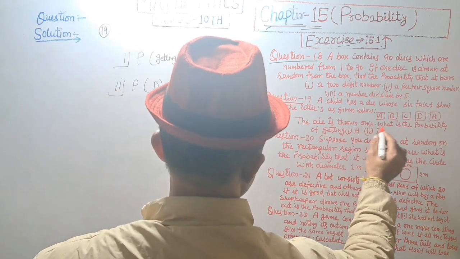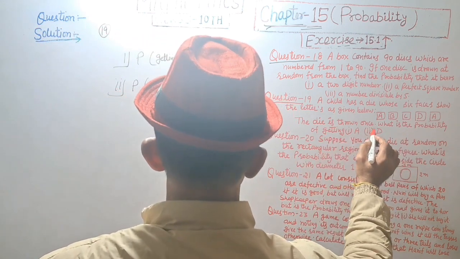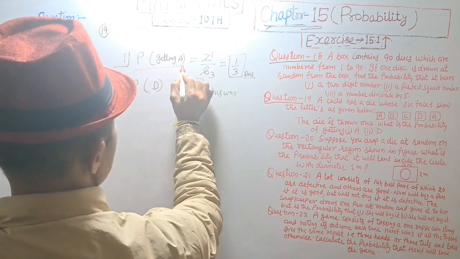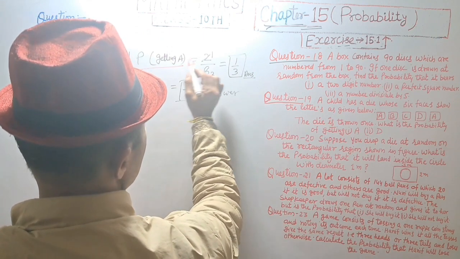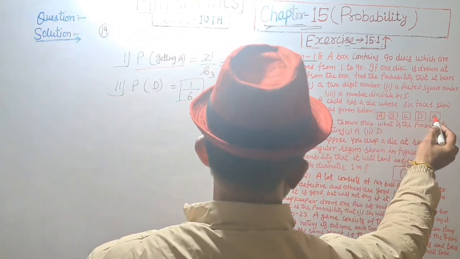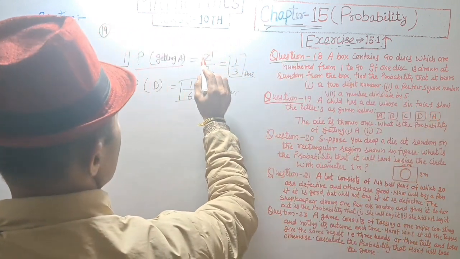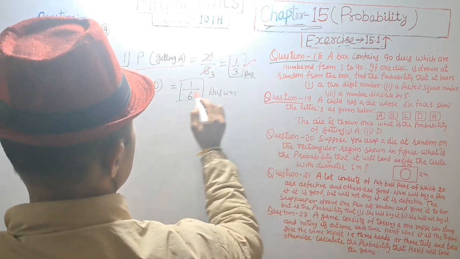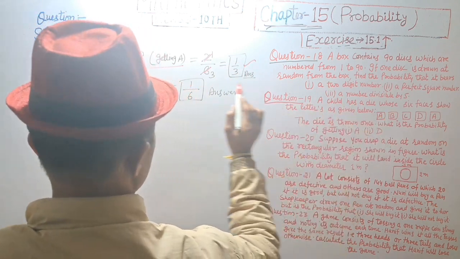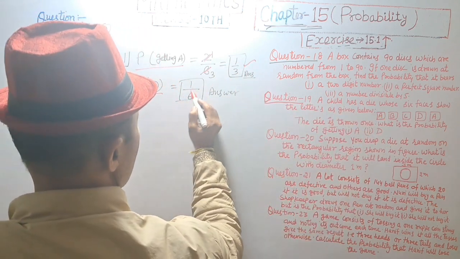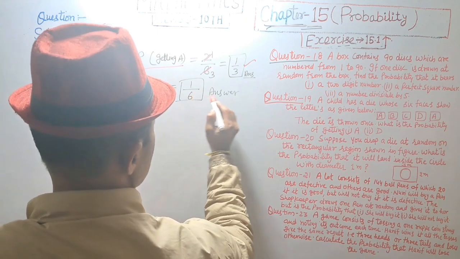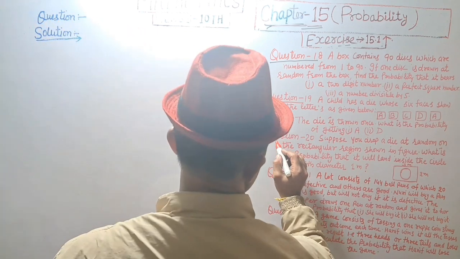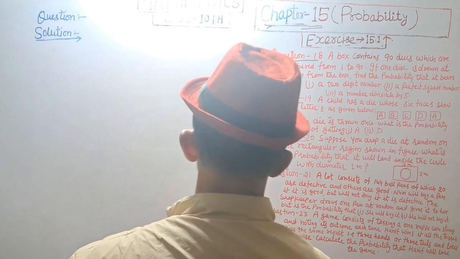A die is thrown once. What is the probability of getting A and D? Probability of getting A is equal to, A has 2 times, 2 upon 6, that is equal to 1 by 3. Answer. And D is 1 time, so probability of D is equal to 1 upon total 6, 1 upon 6. Answer. Question number 20.